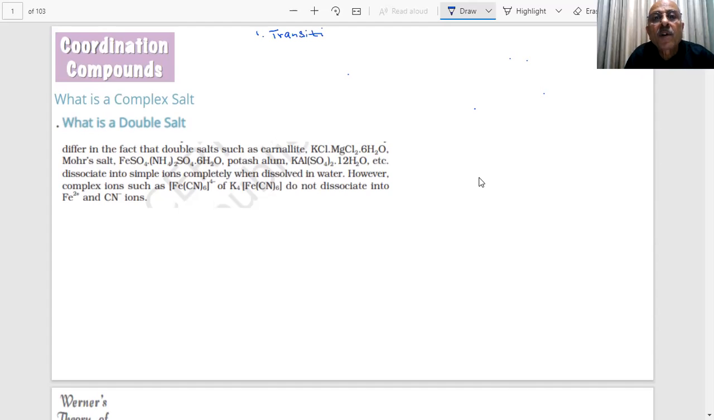What we told you about the transition elements is that they form a large number of complexes. Important that they were forming a large number of complexes.